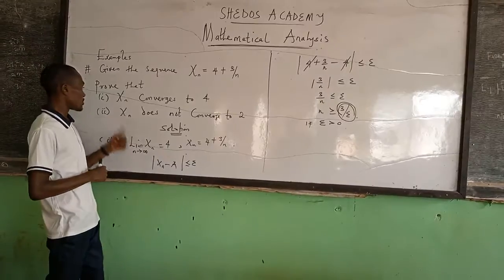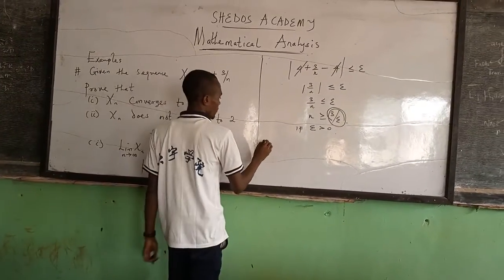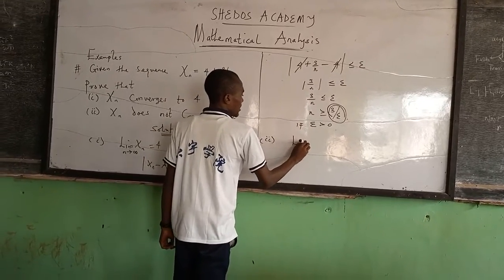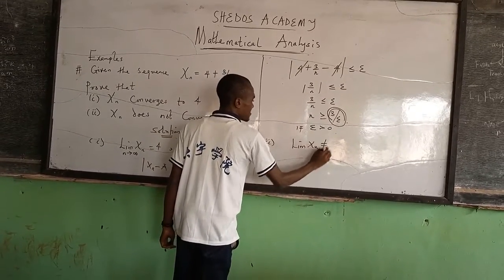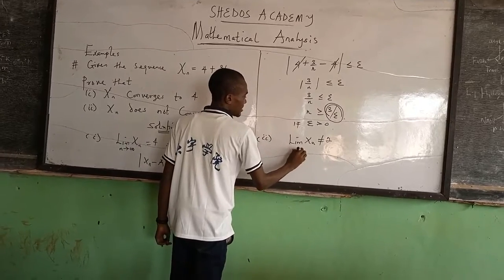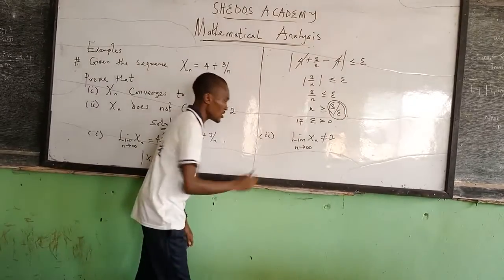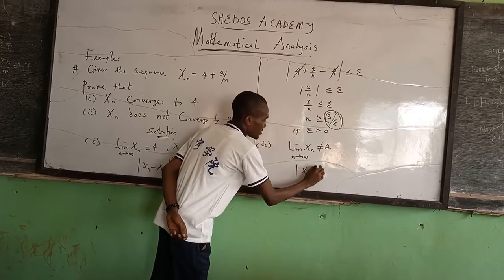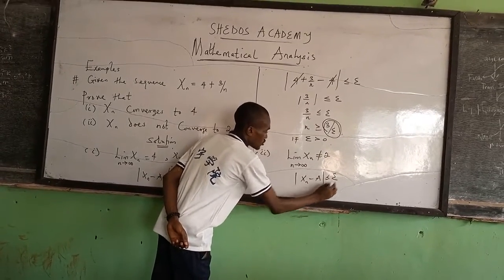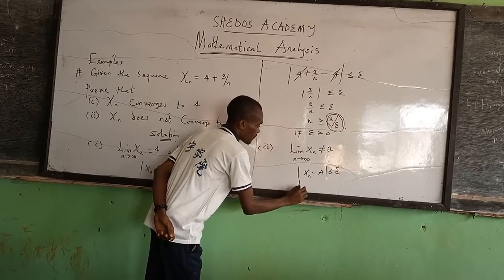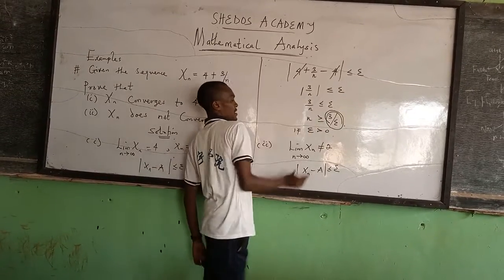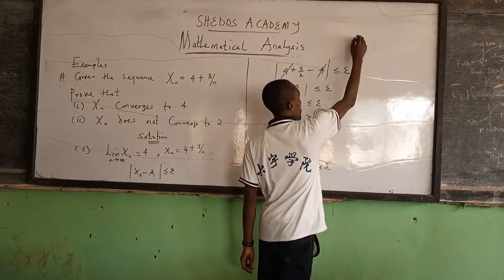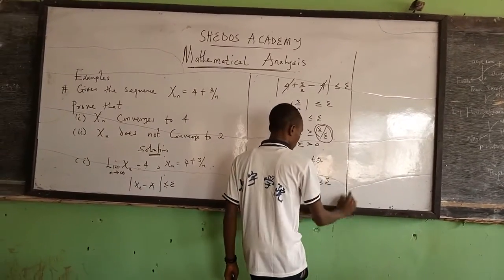Now let's see the second one. We want to show that the limit of the sequence is not 2 as n tends to infinity. Once again, we start with our condition that the absolute value of xn minus a is less than or equal to epsilon.